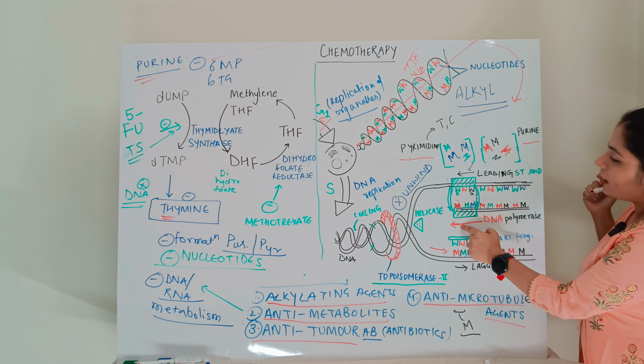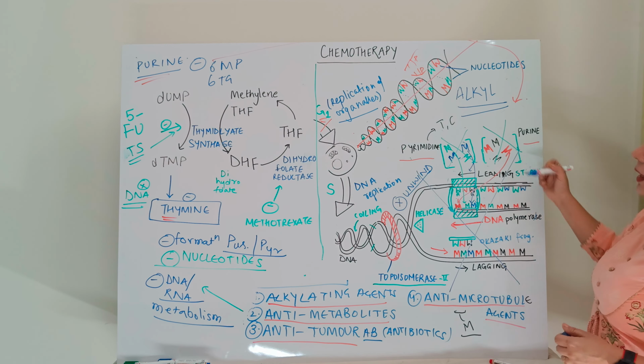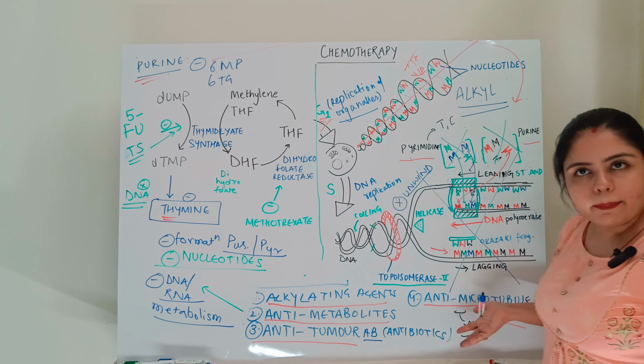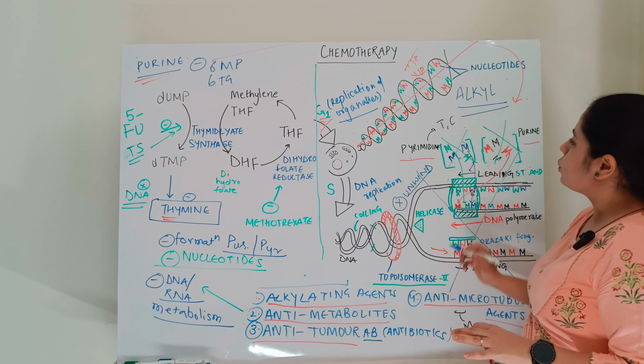If purine and pyrimidine formation is stopped, these will not be formed, and the leading strand will not be formed, right? If this strand is not formed, then DNA replication is cancelled and the DNA process will stop. There is no availability of purine or pyrimidine, because these processes are halted. So this classification of drugs basically stops the formation of pyrimidines and purines.